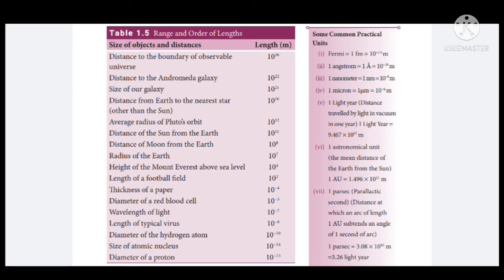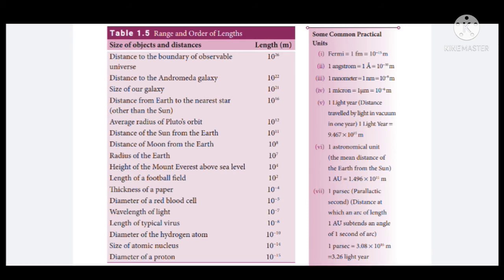And 1 nanometer is about 10 power minus 9 meter. So 10 power minus 9 meter should be called as what? 1 nanometer. And then 1 micron is equal to 10 power minus 6 meter. Wherever you see 10 power minus 6 meter, it should be mentioned as what? 1 micron or 1 micrometer.